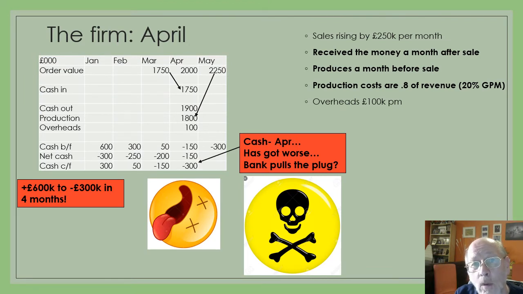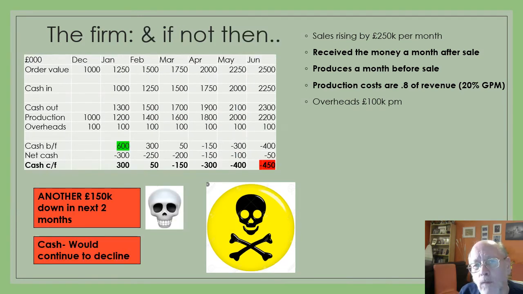But in April, once again, the cash in has gone up, but so's the cash out. We've got a net cash flow of minus £150,000. So our cash position has actually got worse, and at this point the bank may well pull the plug. The company is dead. So what if we're able to persuade them to keep us alive for a couple more months? Well, they are going to be concerned. They would have seen a decline in our cash position from positive 600,000 to negative 300,000 in the space of a couple of months. They're going to be saying to us, sort yourself out.